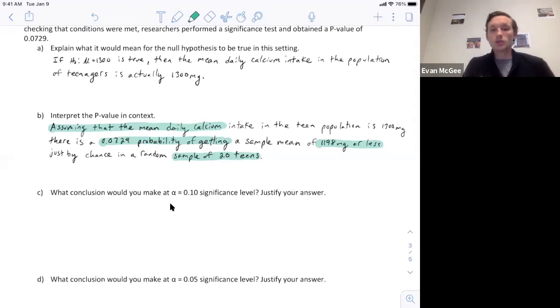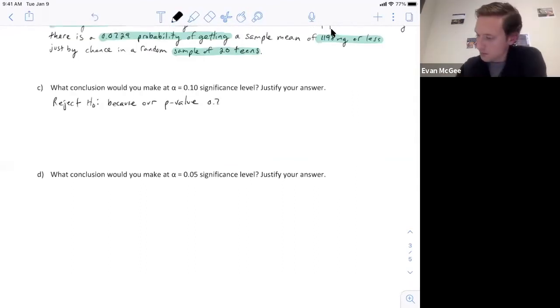So what conclusion would you make at an alpha level of 10% or a 10% significance level? You just measure the p-value against alpha. 0.07 is less than 10%. So that means we reject the null.